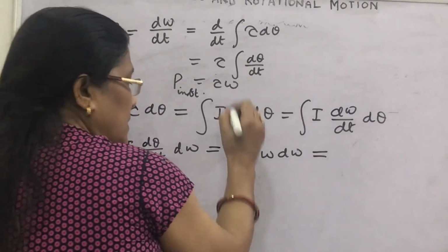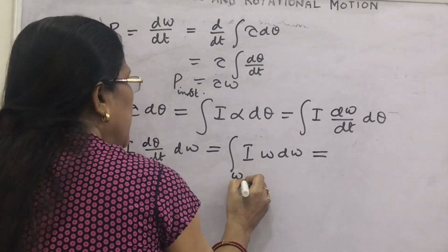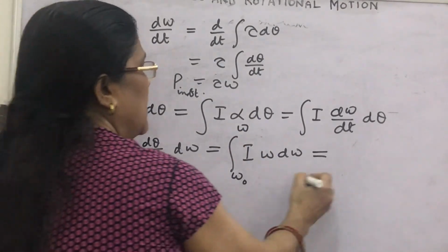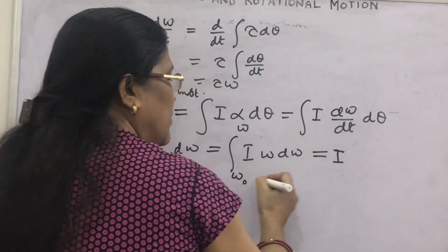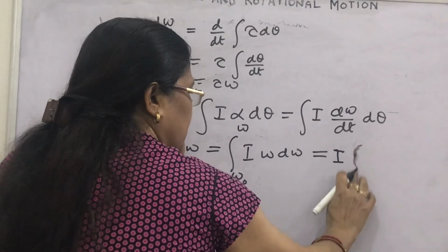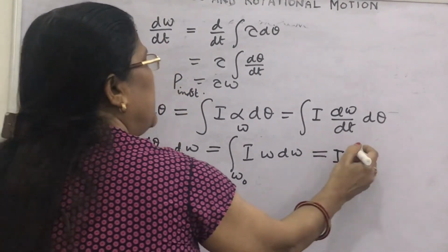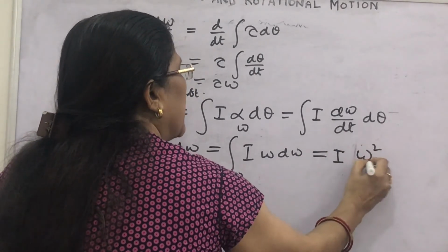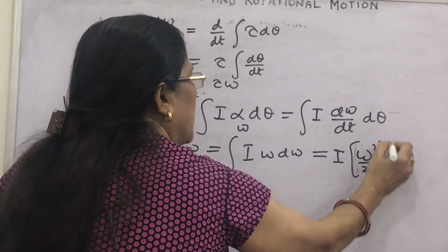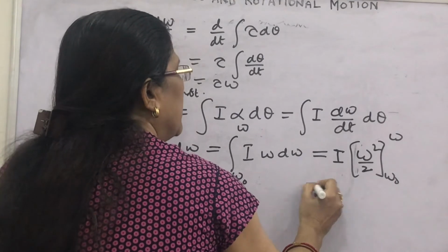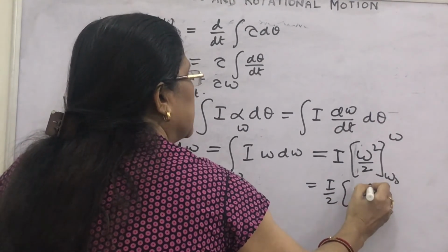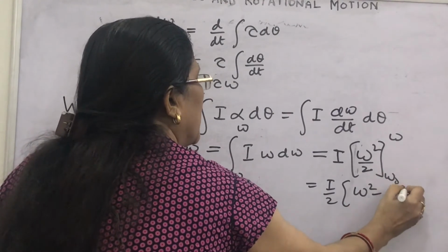If you apply the limits from initial to final angular velocity, then I is constant, the moment of inertia. What is left here? Directly you can write omega d omega, whose integration is omega square by 2. Then you apply the limits from omega naught to omega. What will you get? I by 2 times omega square minus omega naught square.